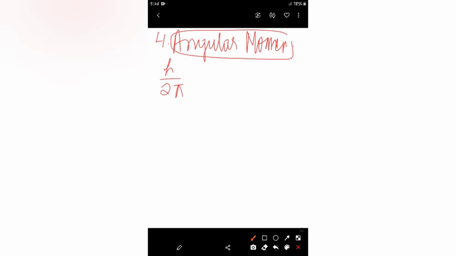All of you must have studied about momentum. The term angular momentum is used whenever a particle moves in a circular path. Here, this is the nucleus and the electron is moving in a circular path in an orbit. If this is an electron moving with velocity v, and let the radius be denoted by r, angular momentum is represented by L and it is equal to r into p.